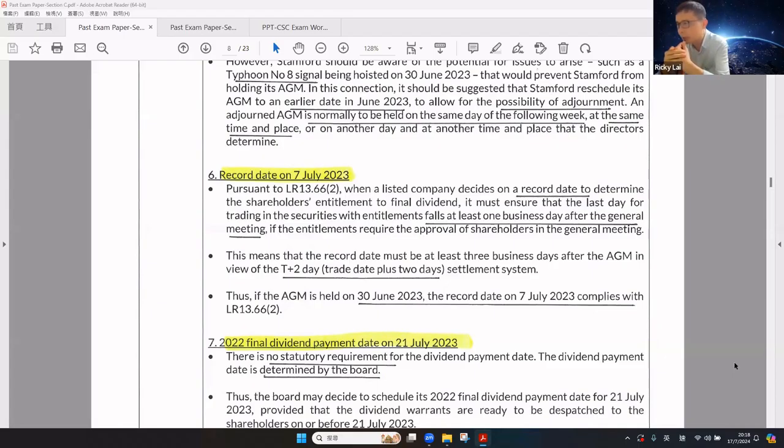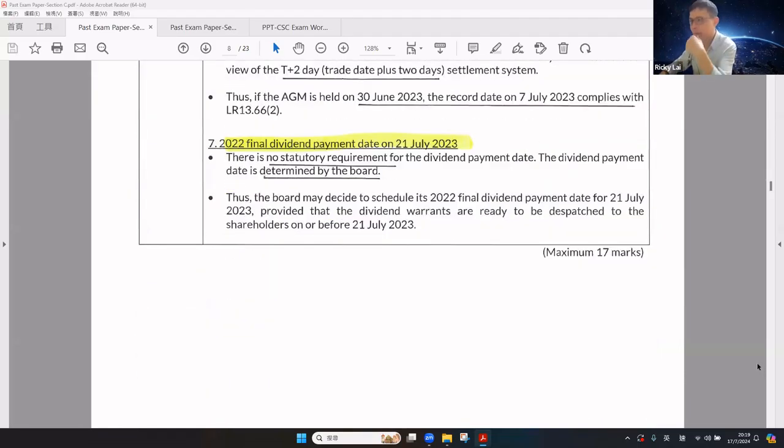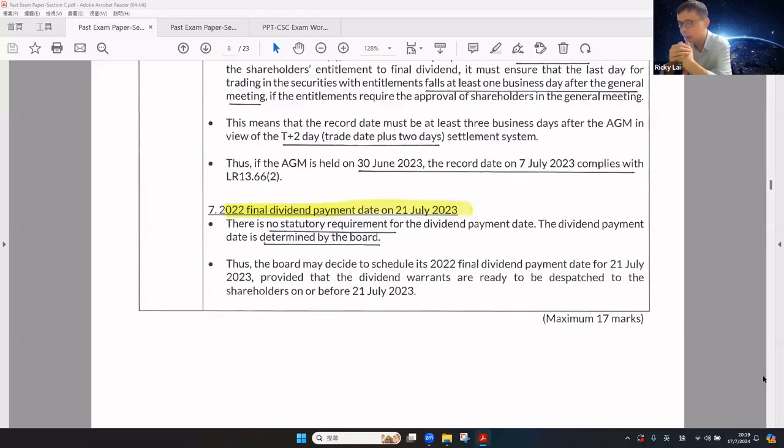This means that the record date must be at least 3 business days after the AGM in view of the T plus 2 day, that is 3 day plus 2 day settlement system. Therefore, if the AGM is held on June 30, the record date on July 7 can comply with the listing rule. How about the final dividend payment on July 21?